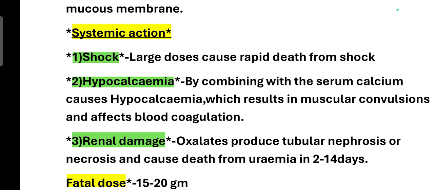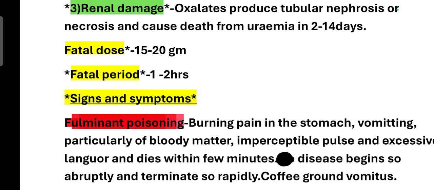And hypocalcemia: this oxalic acid will combine with serum calcium, and then it will cause hypocalcemia. So this hypocalcemia causes muscular convulsion, and it will also affect blood coagulation. And the oxalates which are produced will cause tubular necrosis, and then in 2 to 14 days it will cause death because of uremia. And the fatal dose is about 15 to 20 grams, and the fatal period is about 1 to 2 hours.